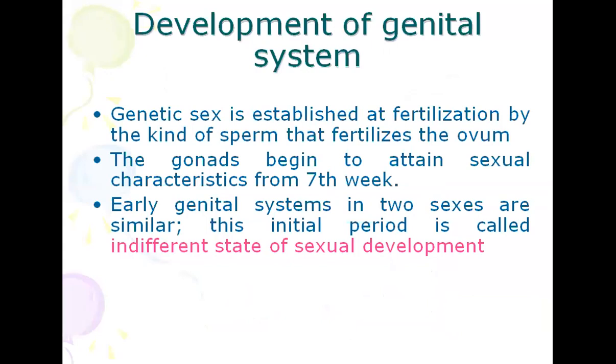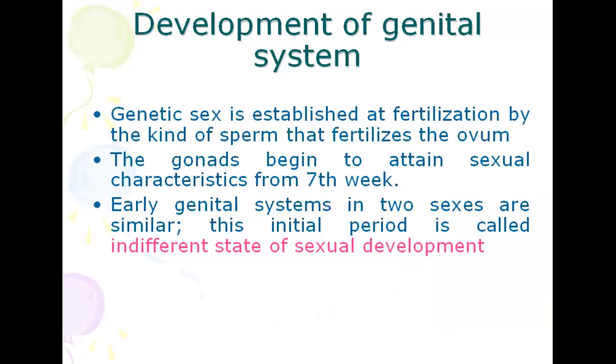Genetic sex is established at fertilization by the kind of sperm that fertilizes the ovum. The gonads begin to attain sexual characteristics from the seventh week, and the early genital system in the two sexes is similar. In the initial stage of development, both male and female are the same.